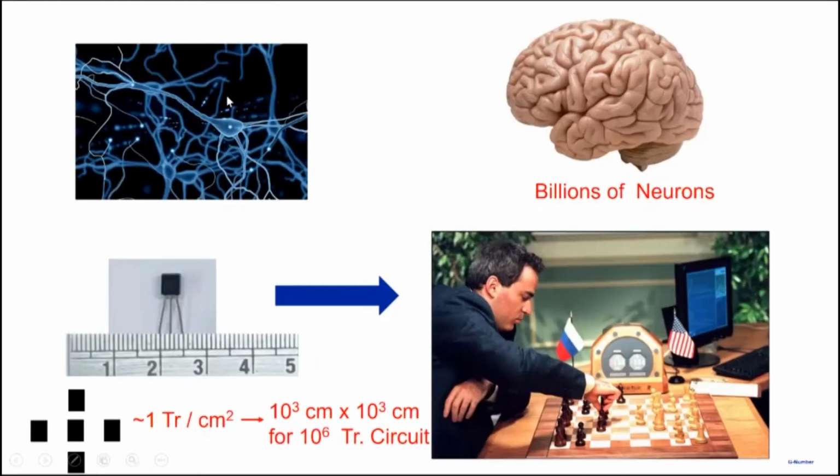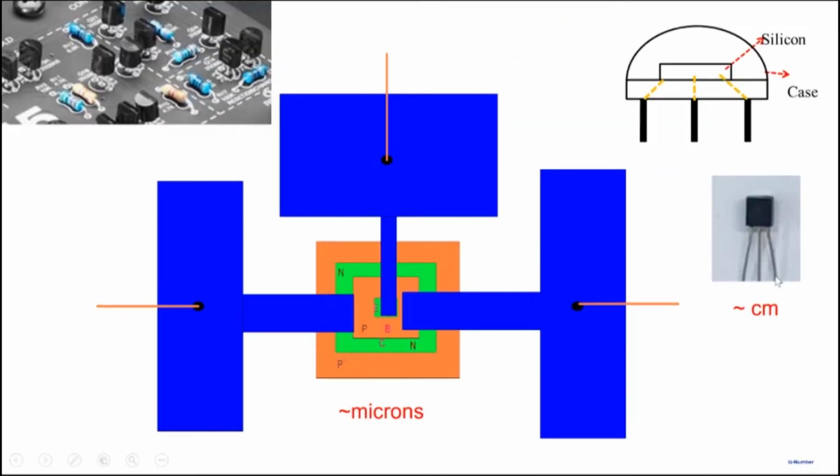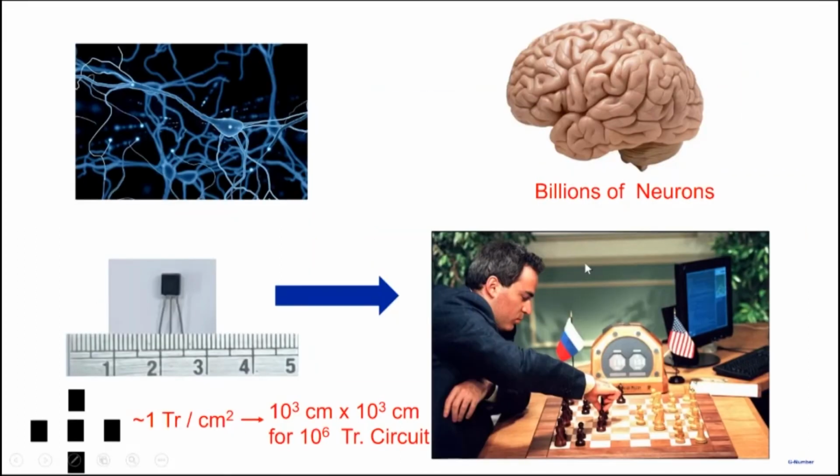So if you want to do something interesting, you have to integrate lots of transistors. But if you package a transistor like this and it measures a centimeter, then you cannot do it because it becomes impractical. The circuit becomes too large. So what happened was that these people that you see here, Jack Kilby at Texas Instruments and Robert Noyce at Fairchild, proposed a new method of making circuits, which we call a monolithic integrated circuit.